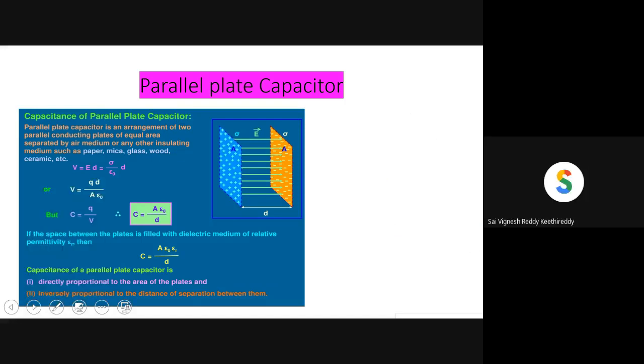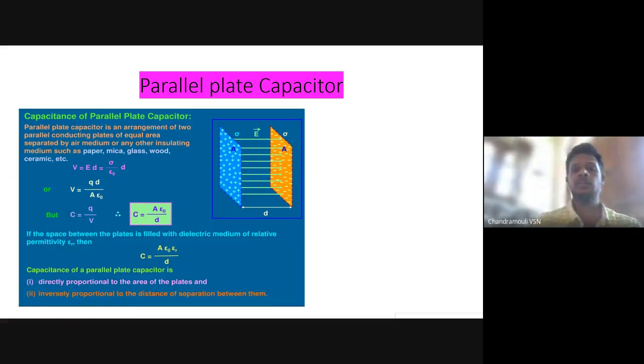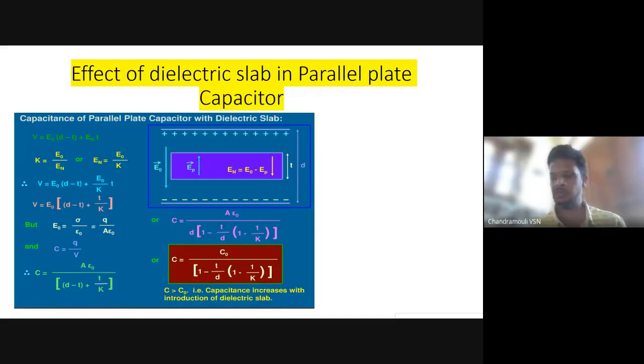Now here we have taken only the air gap. Suppose instead of the air gap, I place a dielectric slab, what happens to the capacitance? Shall we find it? That is called the effect of a dielectric slab in a parallel plate capacitor. Who will explain? Anyone come forward? Okay, Abida, you can.